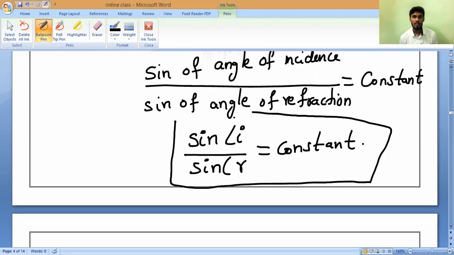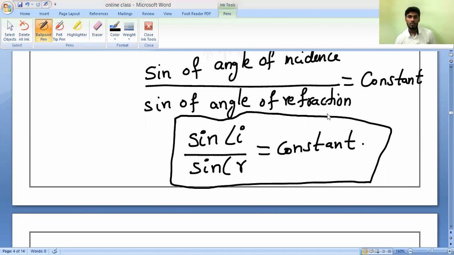Sir, without knowing the sine value, how can we write, sir? I will tell you the sine value. It will be given in the exam. If the question comes, in the exam they will give you the sine value. Understand? Sin i by sin r is equal to constant.